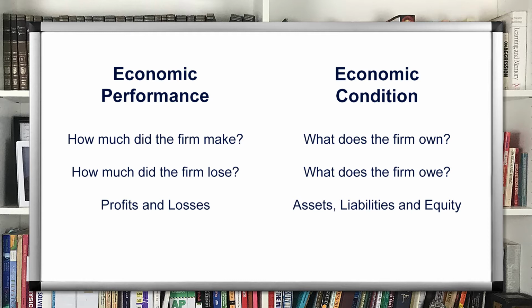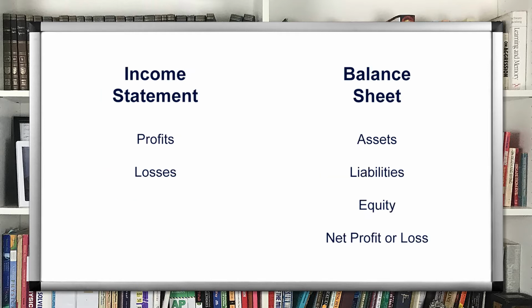Now, even though revenue and expense transactions change equity, the detailed changes in revenue and expense account balances are not reflected in the owner's equity section of the balance sheet as you might expect. Instead, revenues and expenses are reflected in a separate fundamental report called the income statement. Sometimes the income statement is referred to as the profit and loss statement or simply the P&L.